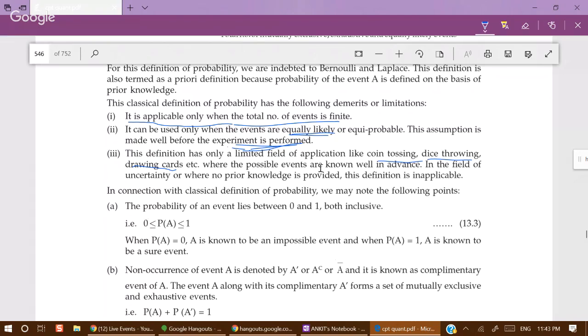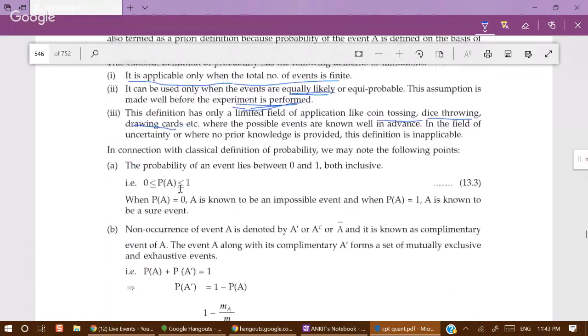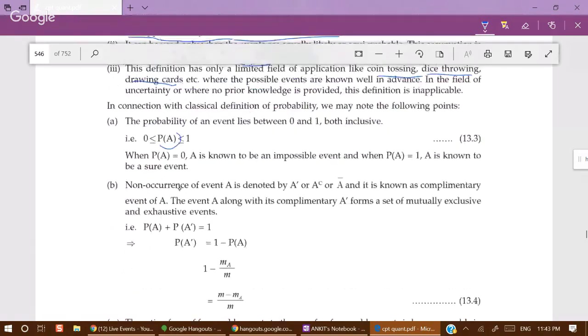In connection with classical probability, we may note the following points. The probability of a particular event lies from 0 to 1. It cannot be less than 0. That would mean negative chances of occurrence of an event, and there is nothing like negative chance. We cannot go beyond 0.